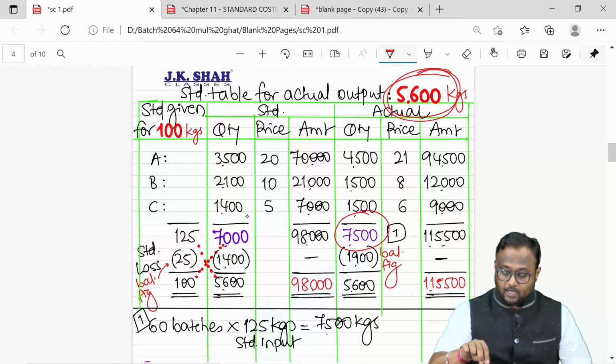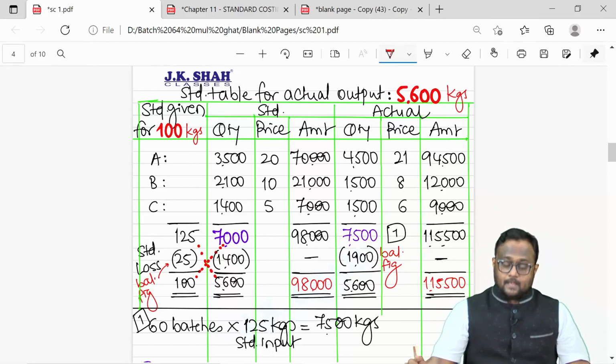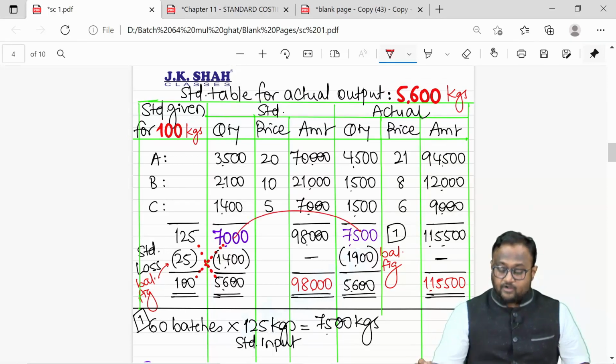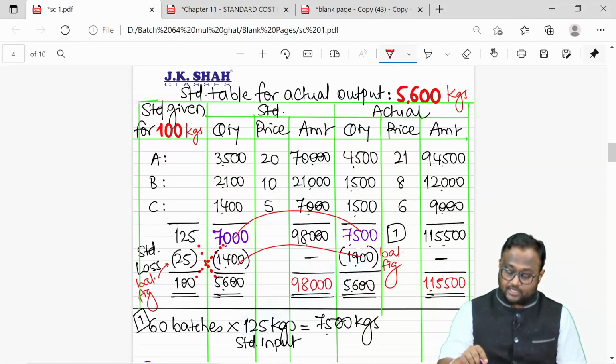That means my input-output ratio is wrong somewhere. This 500 kgs of extra input should have given me more than 5,600 kgs of output. It didn't. And I can see the entire 500 kgs getting converted into wastage.